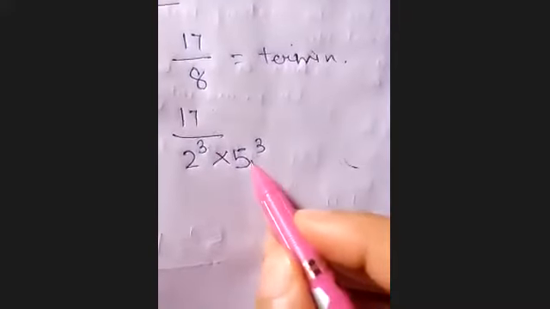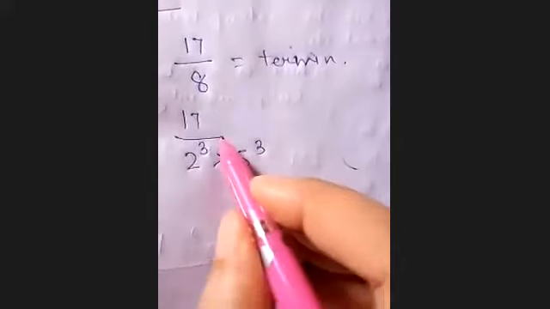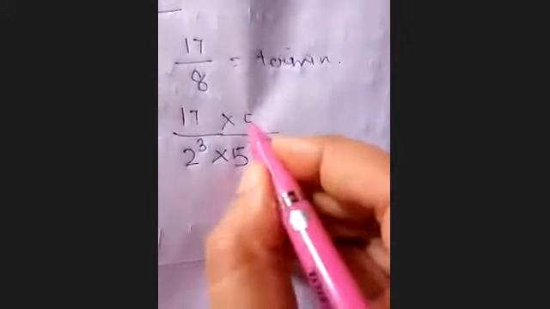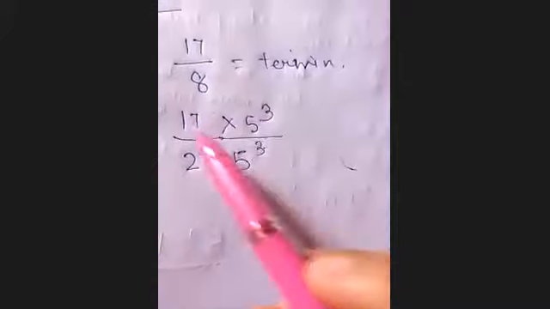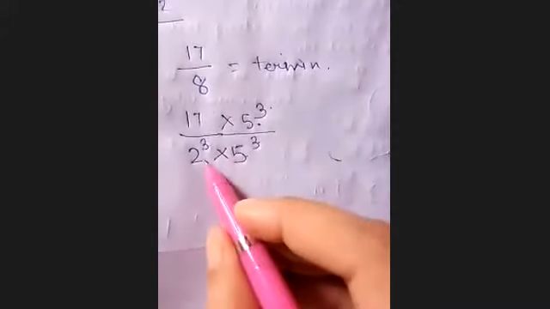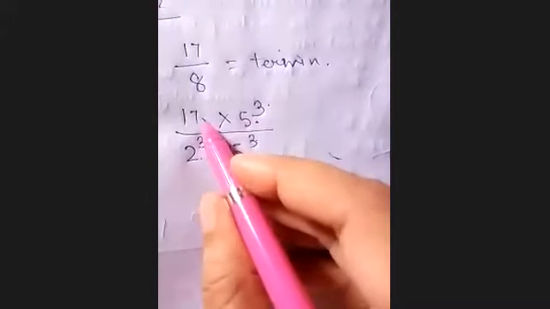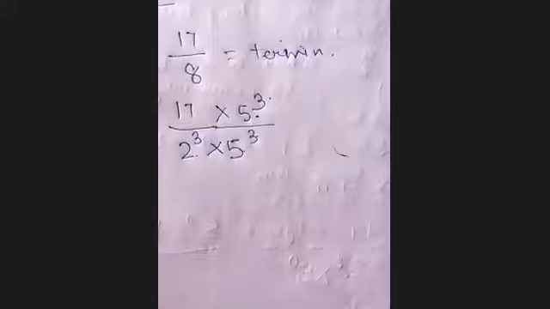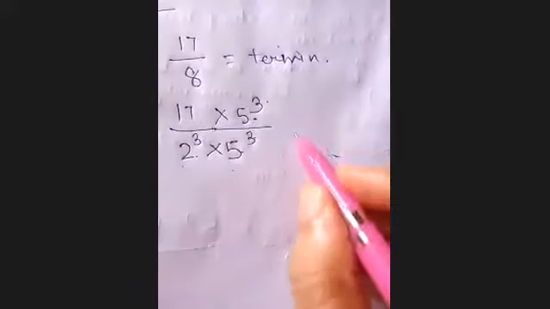If you are multiplying this in the denominator with 5 power 3, you have to multiply the 17 also by 5 power 3. Why have I done this? Because I have changed it into terms of 10.